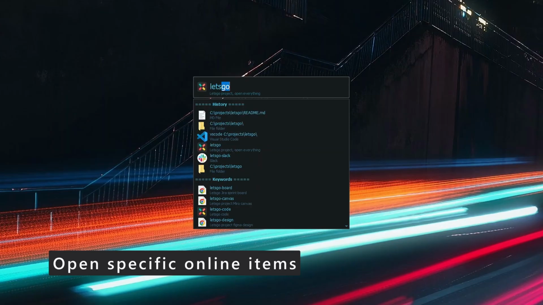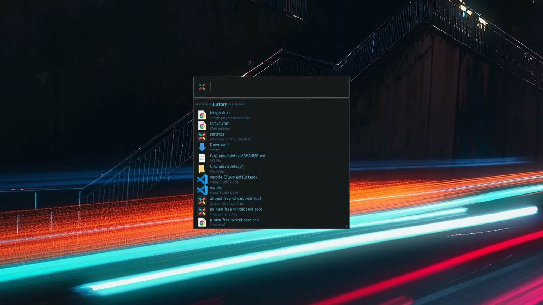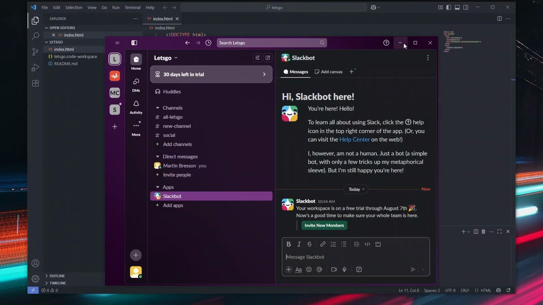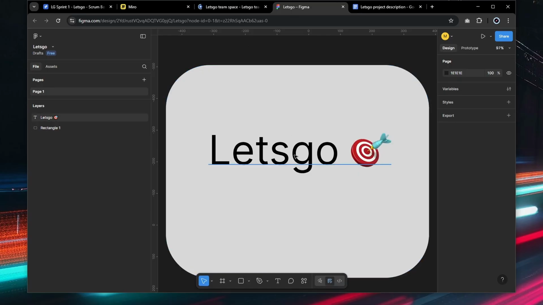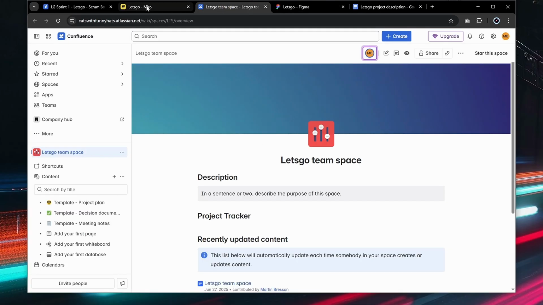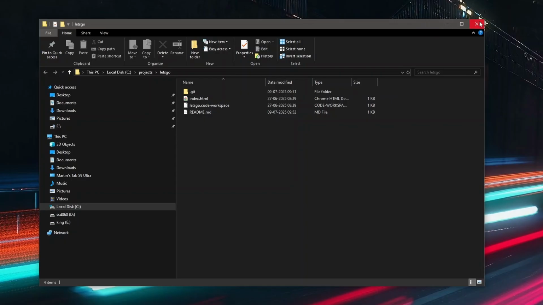Open an often used specific online item, like a Google document from Google Drive. Let's work on the project called Let's Go. I have a keyword that will open all the related project go-tos. So this opens Slack, VS Code, Google Docs project description, the Figma design, a Team Confluence space, a Miro canvas, a Jira Scrum board, and the folder of the project.